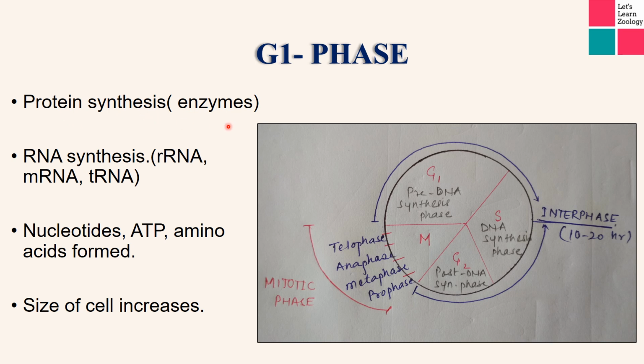Protein means, you see, when the DNA gets replicated, a lot of enzymes are required for DNA replication. For example, DNA polymerase, for example helicases. So these enzymes are proteins. So their synthesis happens in G1 phase.